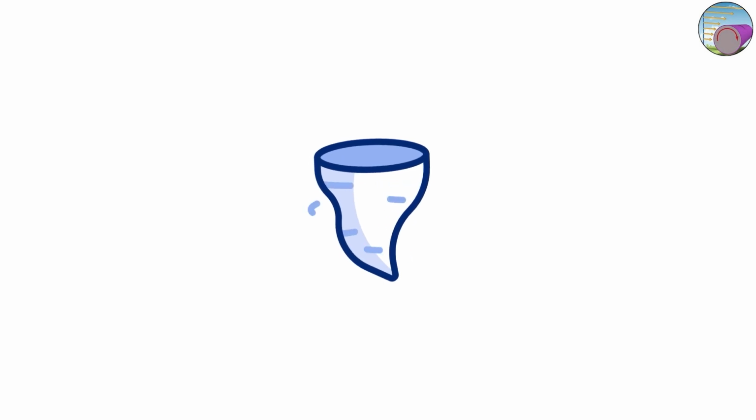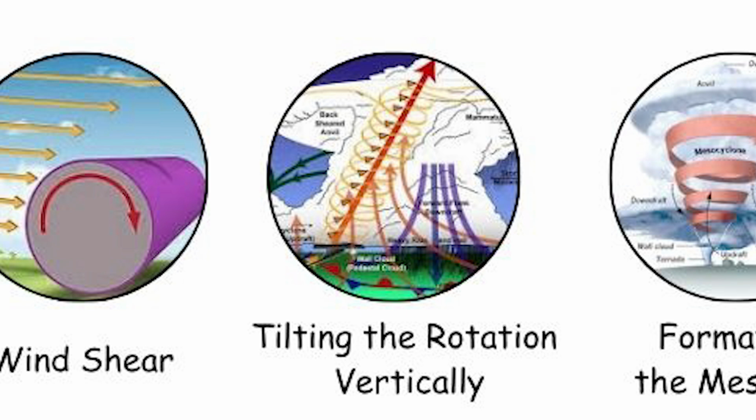This difference creates a horizontal tube of rotating air in the atmosphere. By itself, this tube lies flat and doesn't cause a tornado, but it's an essential precursor for the vertical spin that tornadoes need. Tilting the rotation vertically.